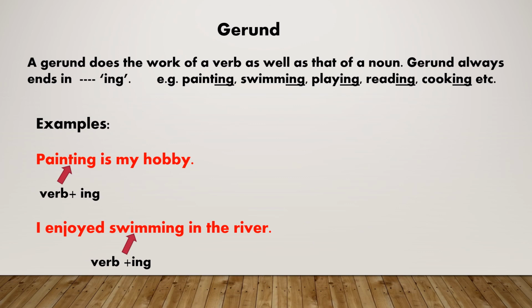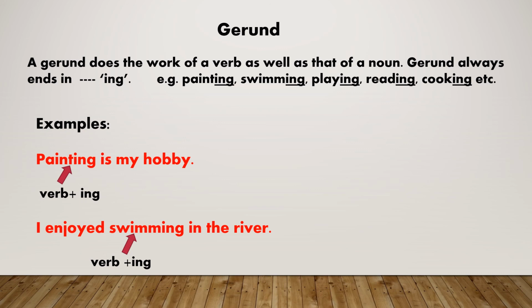Gerund. A gerund does the work of a verb as well as that of a noun. Gerund always ends in ing. For example, painting, swimming, playing, reading, cooking, etc. Painting is my hobby.